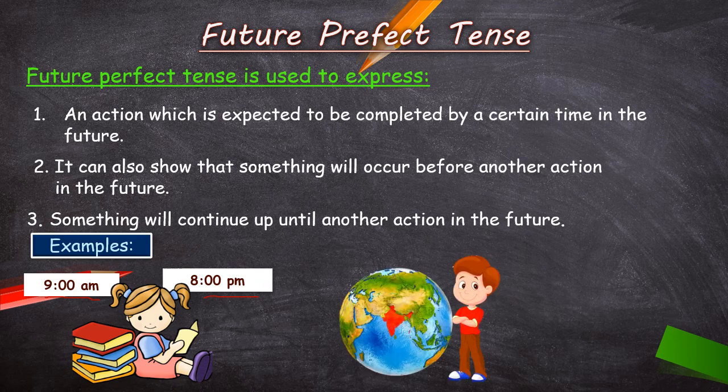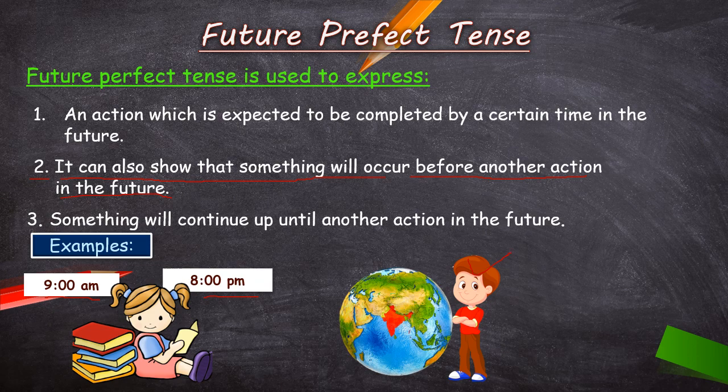Okay. Now let's take another example. Now children, the second use is that it can also show that something will occur before another action in the future. That means here we are talking about two actions which are going to take place in the future. Now listen to this example carefully. Sameer will have travelled around the world before he comes to India.